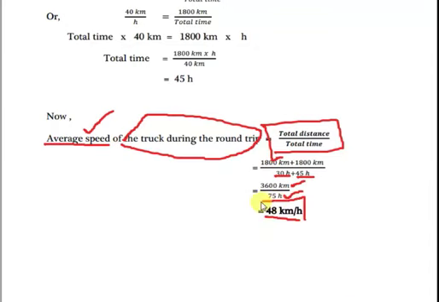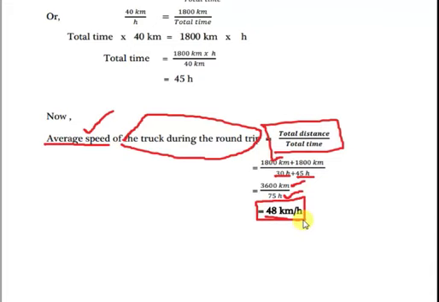one second, I write here from Haryana to Bangalore. Okay, from here to here how much distance? In the first case Haryana to Bangalore 1800. Okay, during the return, the distance also will be how much? 1800, because the distance from Haryana to Bangalore is 1800 kilometer.